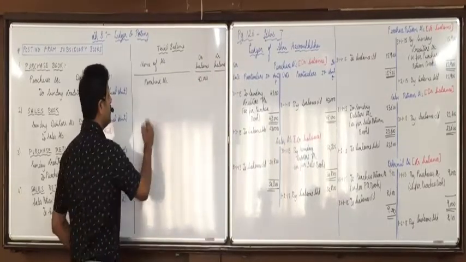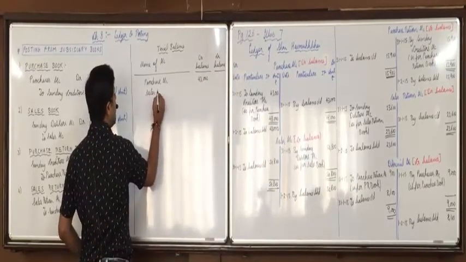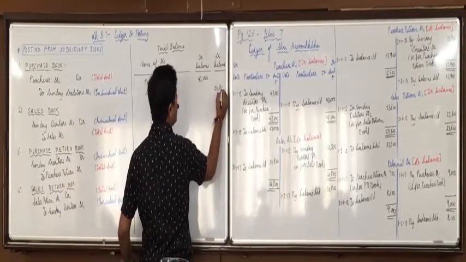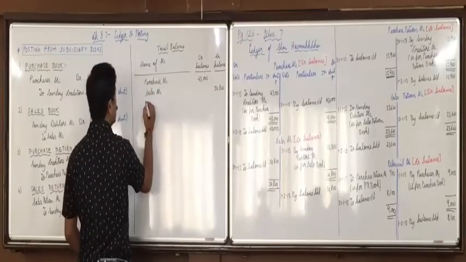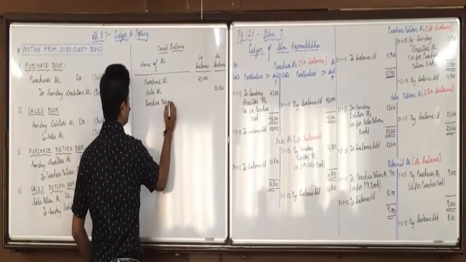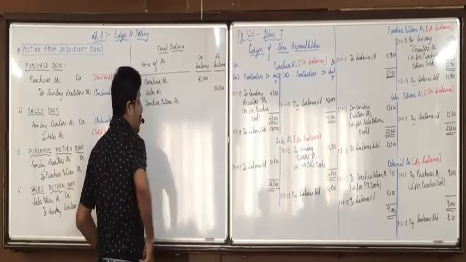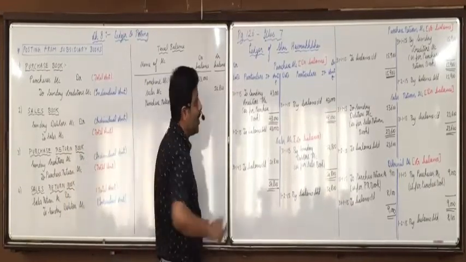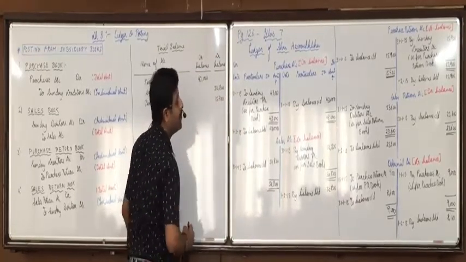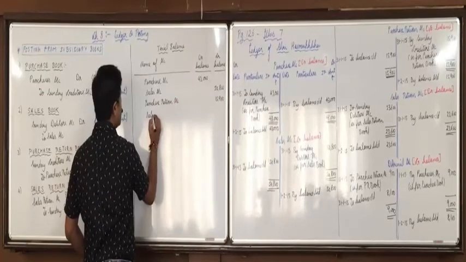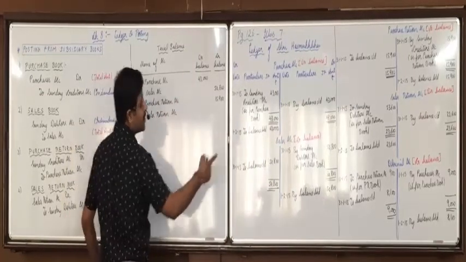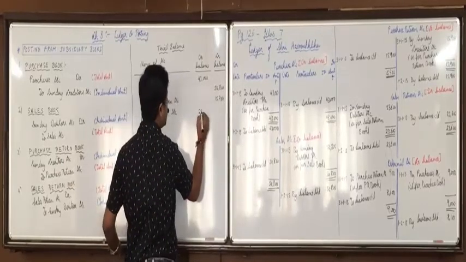Tell me, which is the next one? Which balance? What amount? Sales account, credit balance 50,800. Then purchase return account, credit balance 15,900. Sales return account, debit balance 23,600.